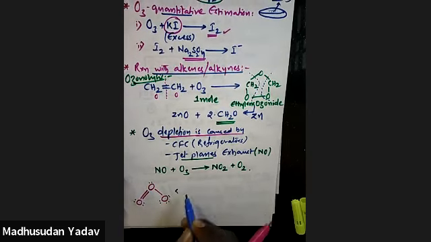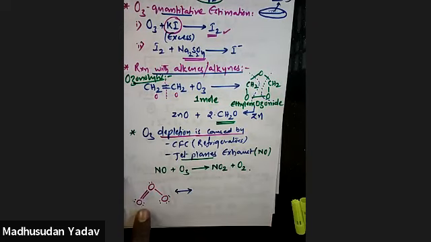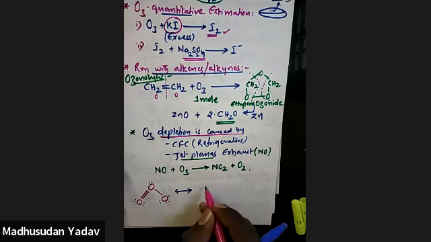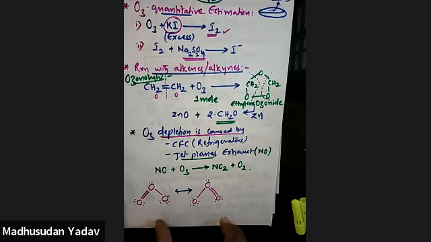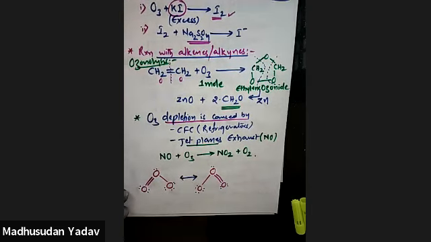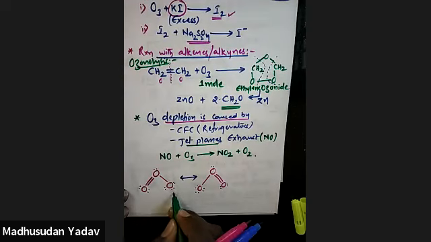If you write its resonance structure, this double bond is not static here. It will change from this oxygen to this oxygen also. So if you write its resonance structure, you'll get it like this. So here this oxygen now gets 3 lone pairs, here it has 2 lone pairs, and this has 1 lone pair. And it's a resonance hybrid. Both structures together are the resonance hybrid structure I'm writing.